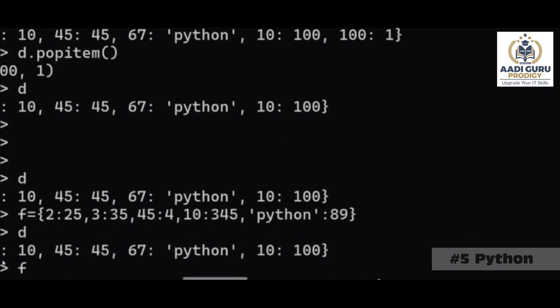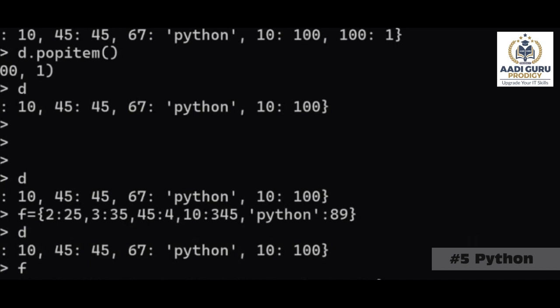Next, it will take 10. It will not directly add 10. It will check for the key 10. Yes, it is there. Now what it will do is it will remove the 100 and update this one. So from this F, whatever new keys are there, those will get directly added. But whatever the same keys are there, those will get updated.